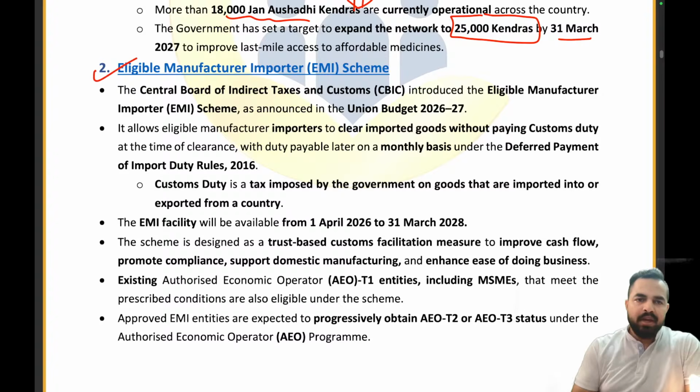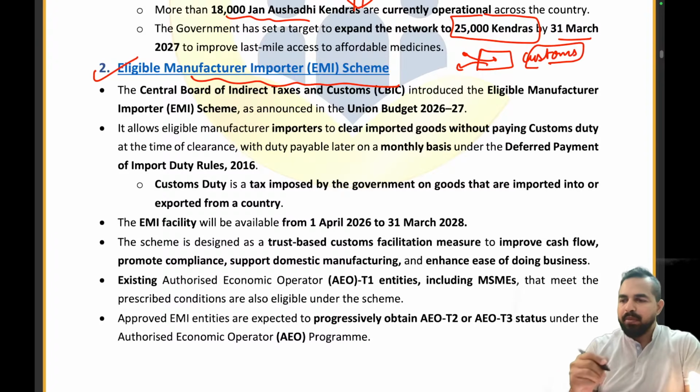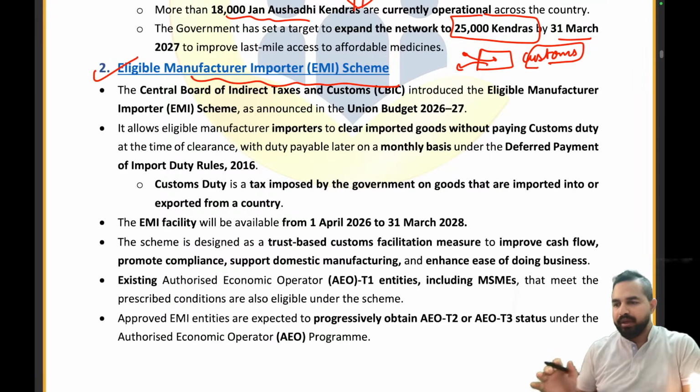That is the eligible manufacturer importer scheme. My dear friends, this is the eligible manufacturer importer scheme. See, let's take an example. Whenever we want to import a product into our country or we want to export a product outside the country, we have to pay custom duty. We have to pay some taxes which are called custom duties, whenever we are exporting or importing any product.